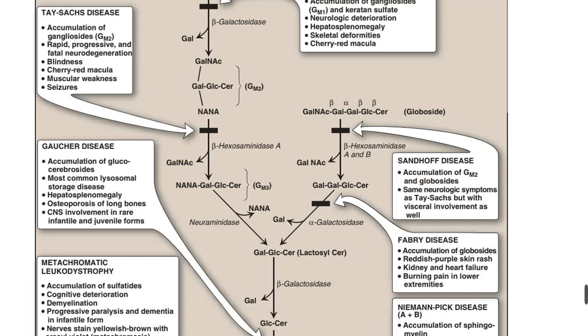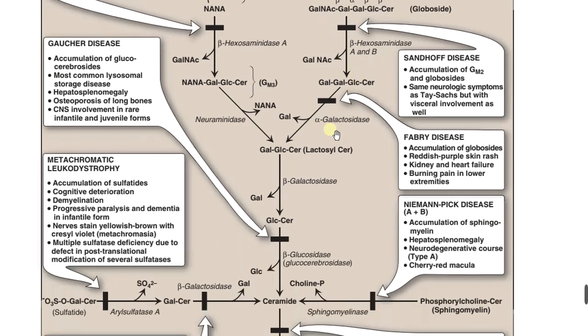Only by getting biopsy tissues can we separate the GM2 and globoside, and based on electrophoretic separation we can identify which one is accumulated, either GM2 or globoside. This one is mainly globoside accumulation, and this one is GM2 accumulation. These two have different molecular weights, so we can identify them easily by electrophoretic separation from the biopsy tissue. In the degradation of this one, the galactose with neuraminic acid is liberated, and the remaining fragment is here, and alpha galactosidase enzyme is involved to remove galactose, and the remaining fragment is galactose, glucose and ceramide.